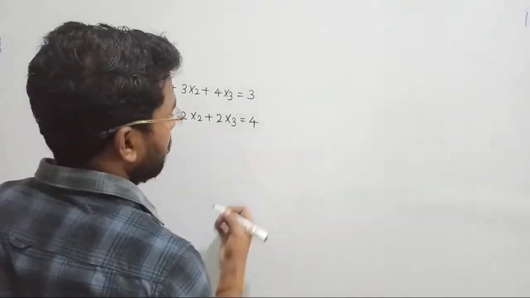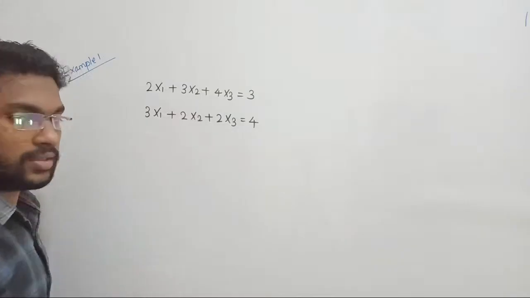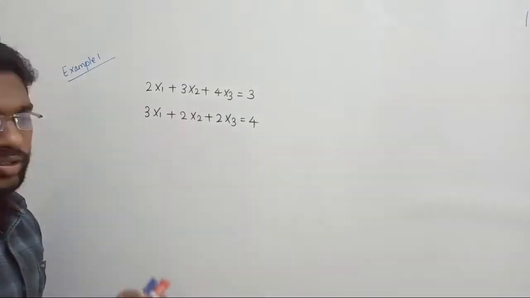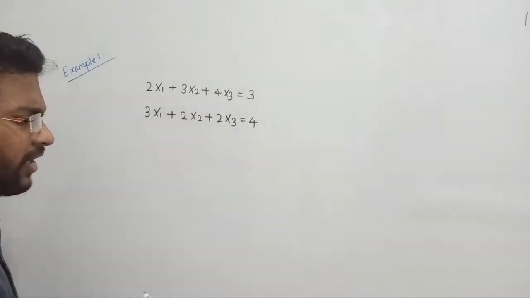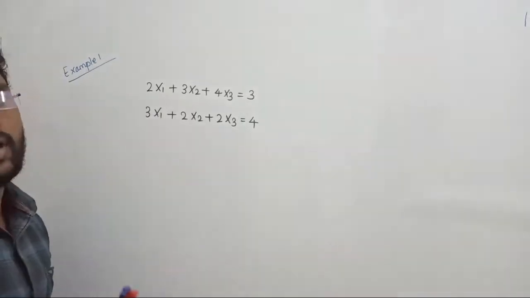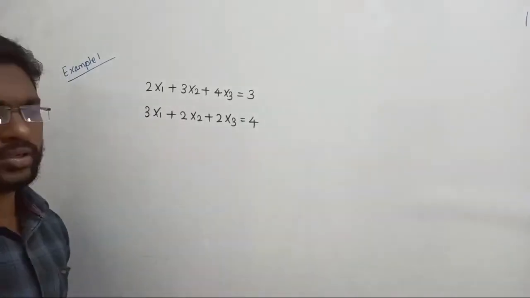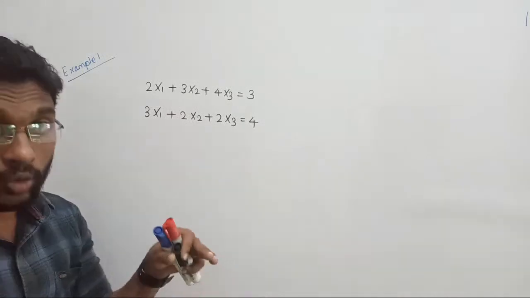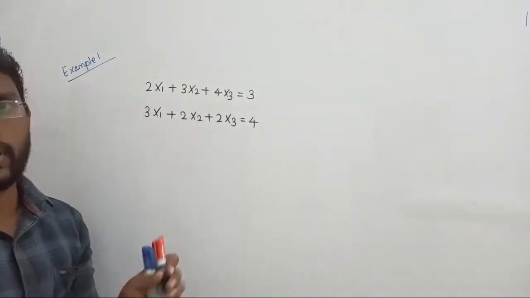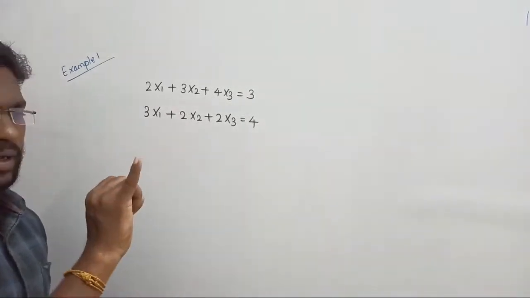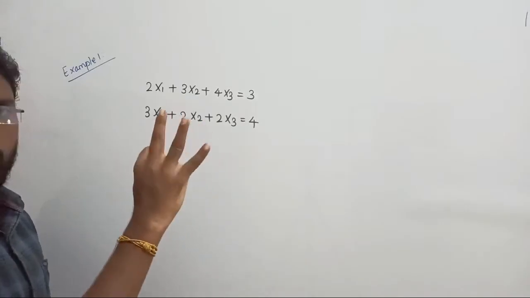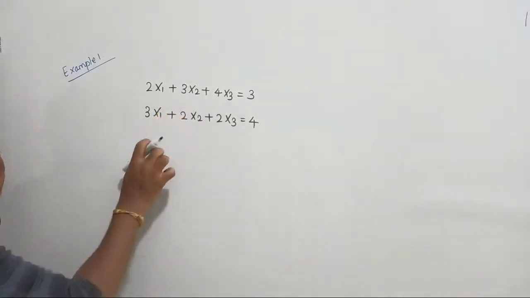The question is, you are requested to find out the solution for this system of linear equations, whether it is going to be no solution, infinite number of solutions, or unique solution. Either no solution, unique solution, or infinite solution, only 3 cases. Yes. Fine. Shall we start?